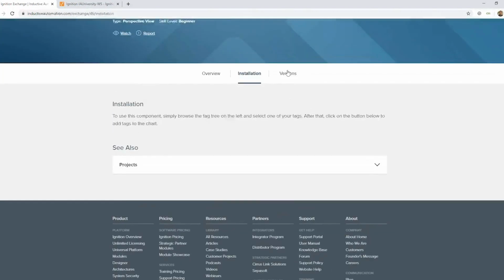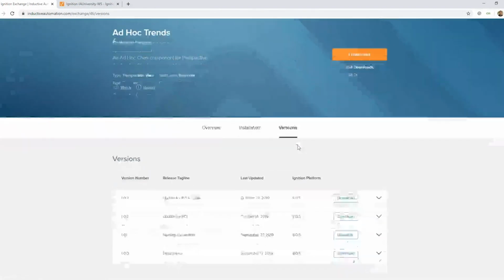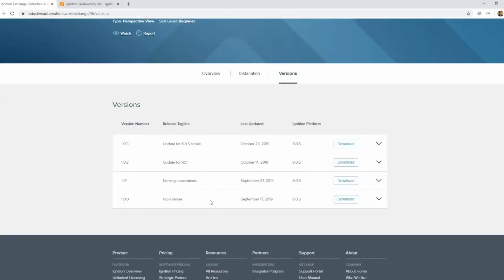With that all being said, the last thing on here is we have versions. You can see that it was initially released in September, and as it was reviewed, it was updated a couple different ways. And so you could download a specific version. So maybe someday this will be upgraded for 8.08 or some other new future version of Ignition that has new features. You could grab that latest version, or if you were still running on 8.05, you could grab one of these previous versions, all that kind of stuff.